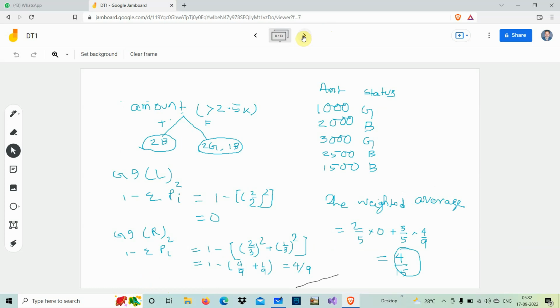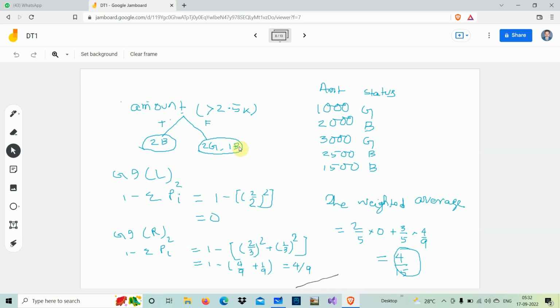Now, assuming our previous example, the amount greater than 2.5. Here, if the condition is true, then we have two bad. If it is false, we have two good and one bad, right? Then what is the Gini index?